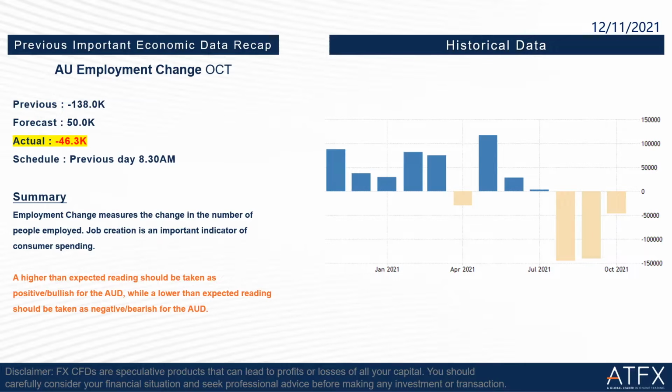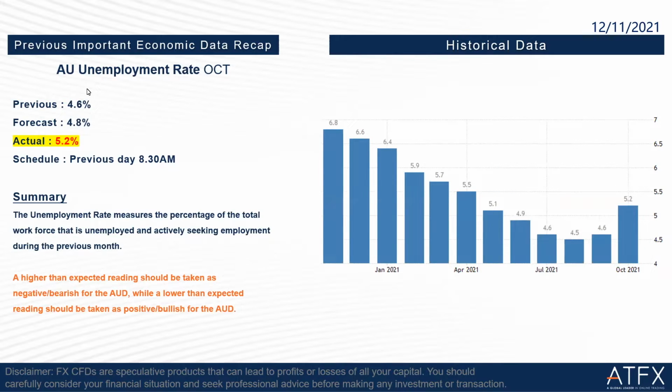Then we go to the next one, which is the Australia unemployment rate for October. Previous is 4.6% and forecast is 4.8%, but the actual is 5.2%, which is a lot higher than the previous and also the forecast. So this is not really good news for the Australian dollar again.